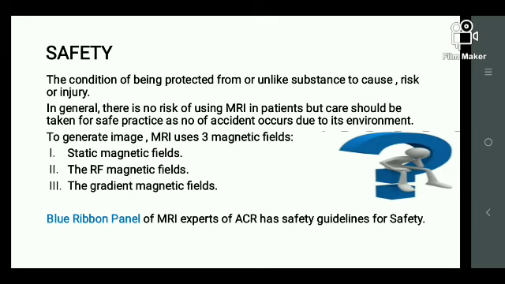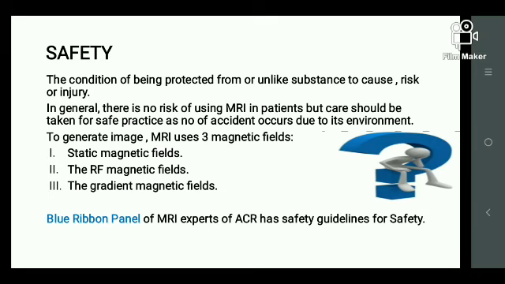In the field of MRI, there are three major magnetic fields. One is the static magnetic field, one is the RF magnetic field, the radio frequency magnetic field, and another is the gradient magnetic field. Static means the field we create as a superconductive field, where we energize the electrodes and make the field capable of producing a strong magnet. That is my static magnetic field, and it is always kept on.